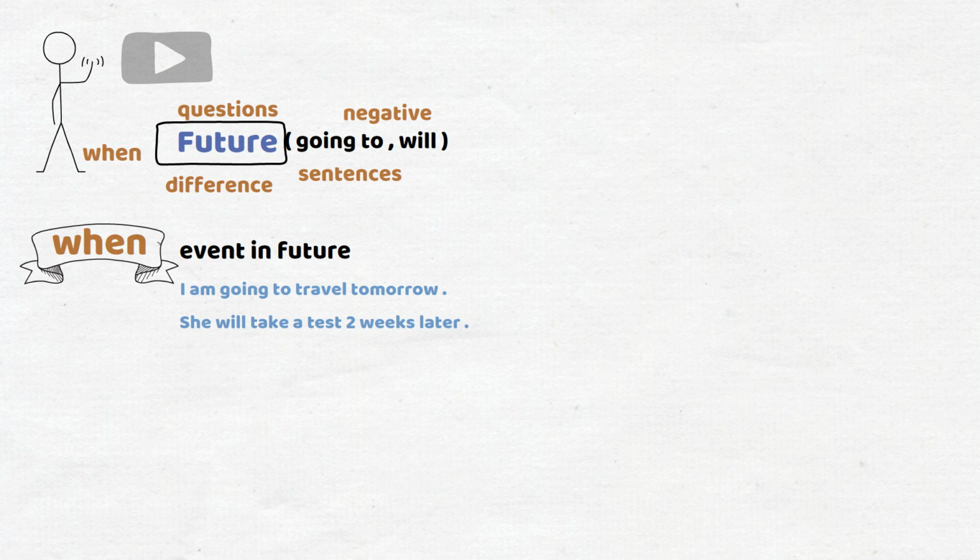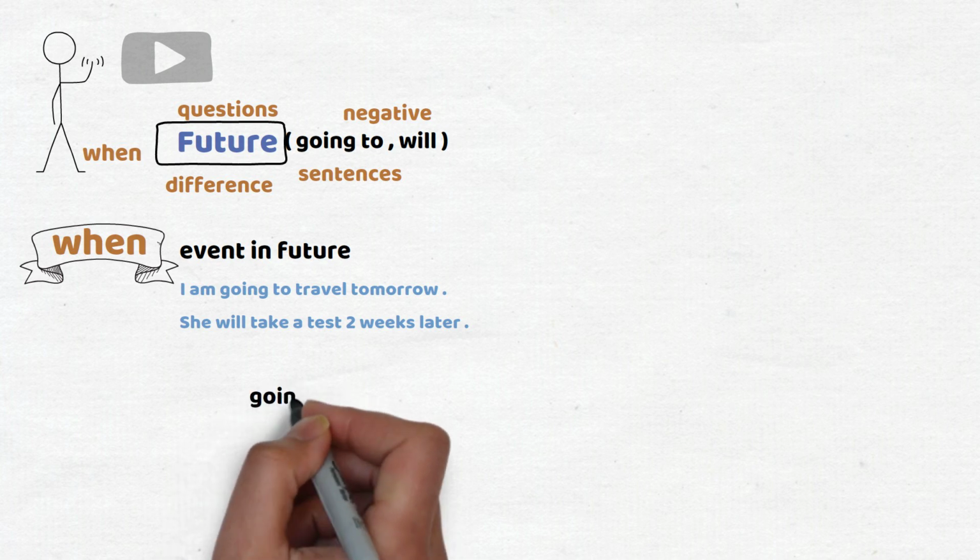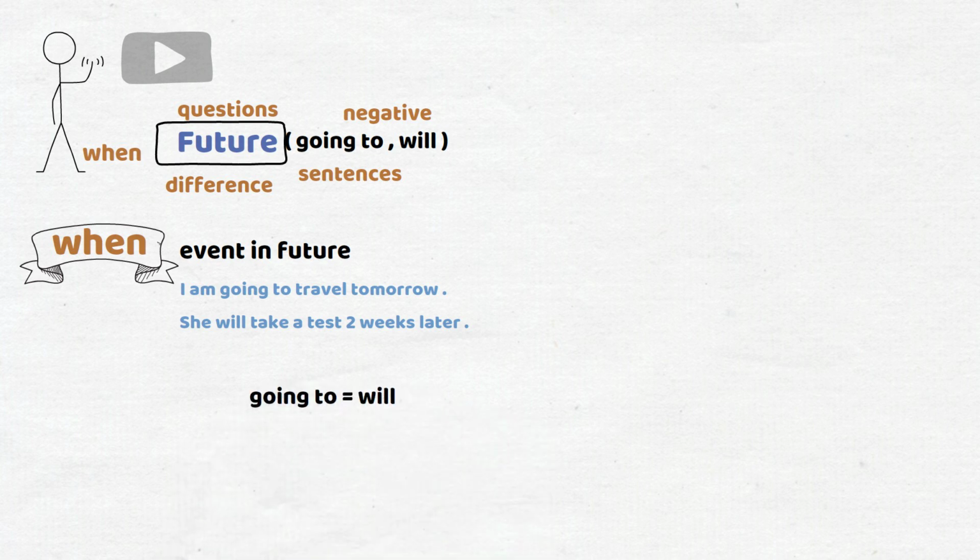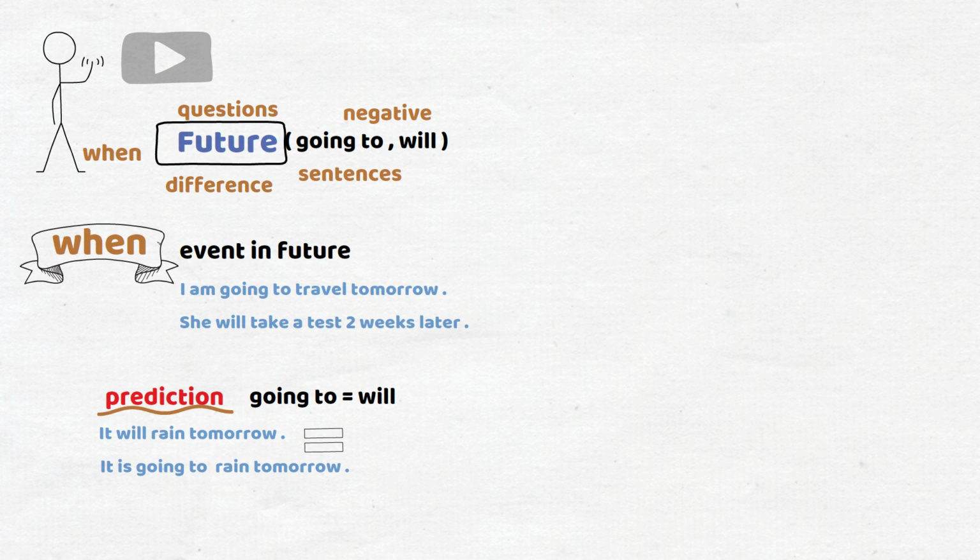For example, we can use will and going to with the same meaning when we are talking about a prediction about the future. Let's say, it will rain tomorrow, or it is going to rain tomorrow. These two sentences mean the same. Why? Because we are making a prediction. So the first use of going to and will is prediction. When we predict something happening in the future, we can use going to or will.